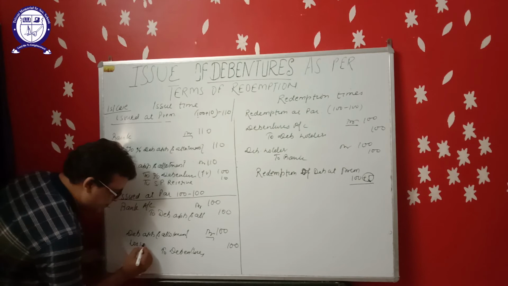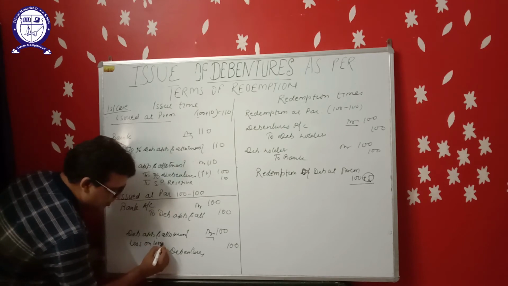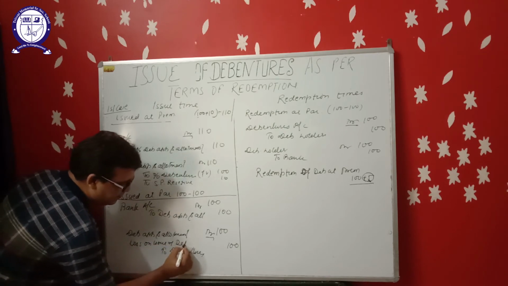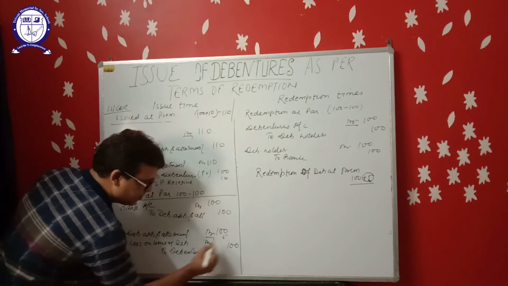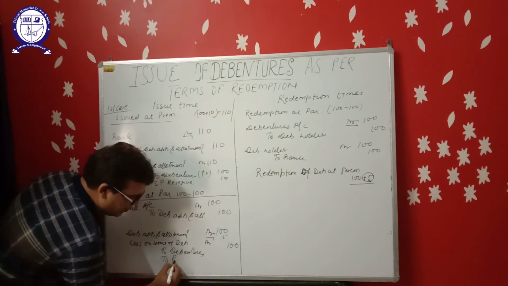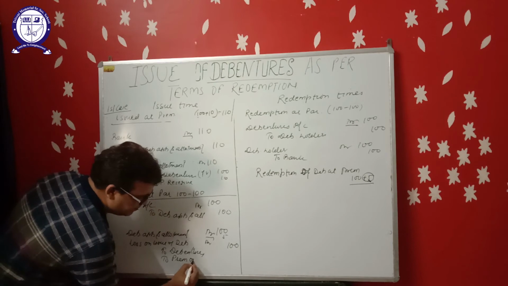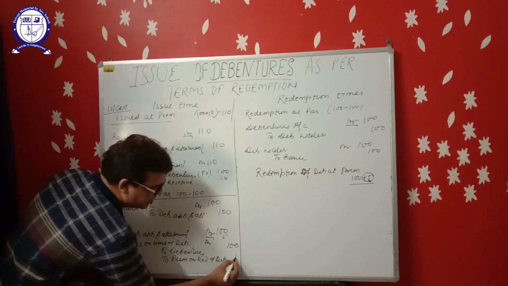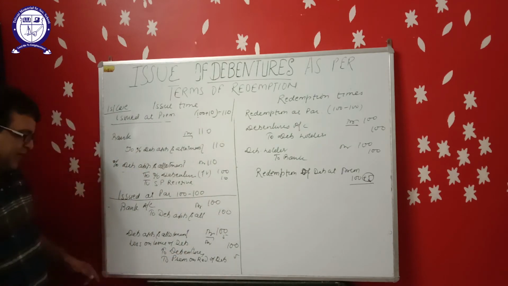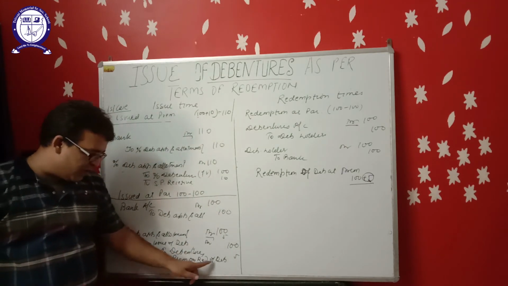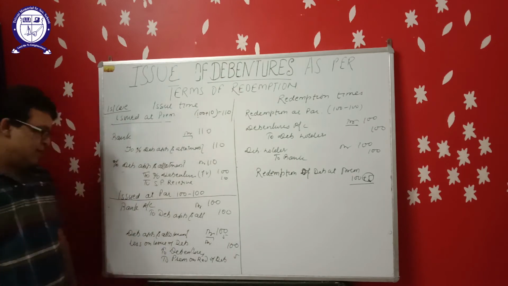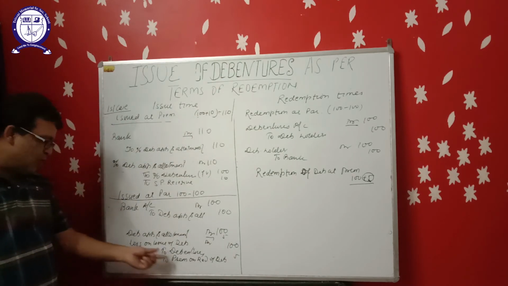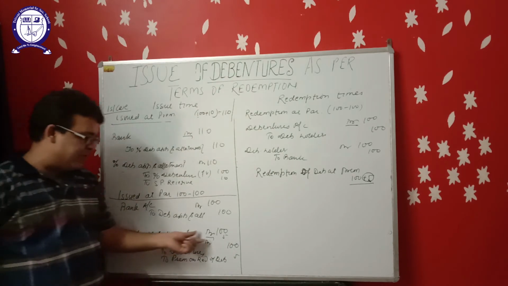Loss on issue of debenture debit, to premium on redemption of debentures 5 rupees, and this is the loss for the company, that's why it will be debited here.